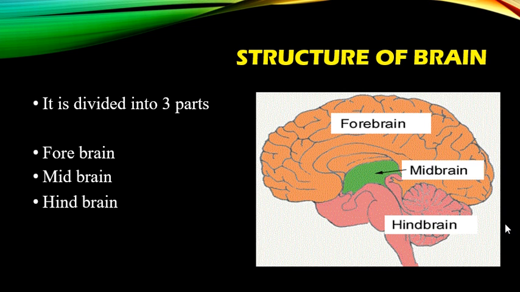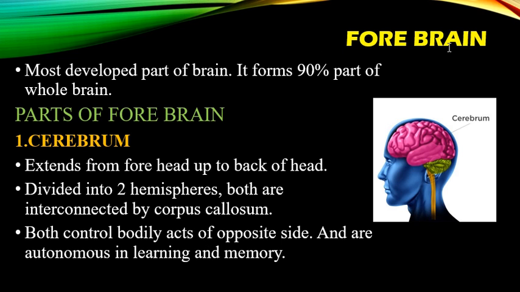Let's come to the structure of the brain. The brain is divided into 3 major parts: forebrain, midbrain, and hindbrain. In today's lecture, we are going to study in detail the forebrain and its parts, its divisions. The forebrain is the most important part of the nervous system, we can say, and it is the most developed part of the brain. It forms 90% of the whole brain.